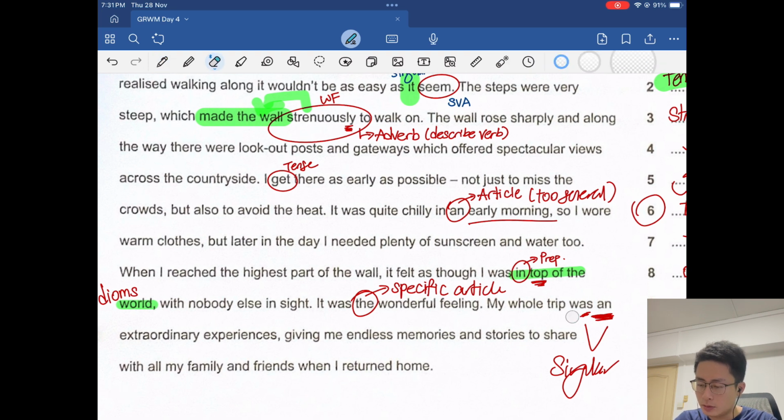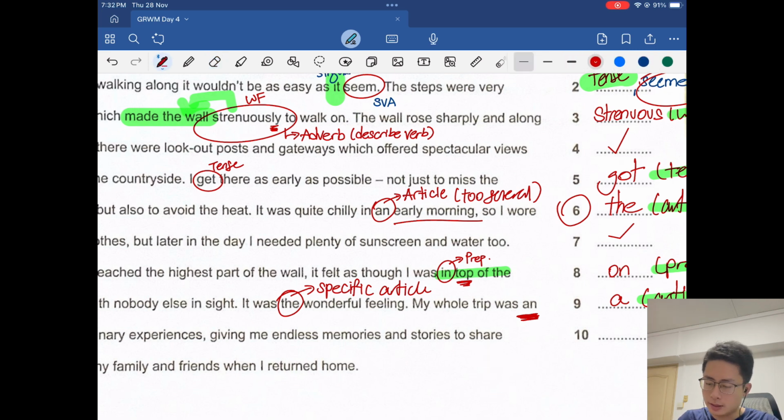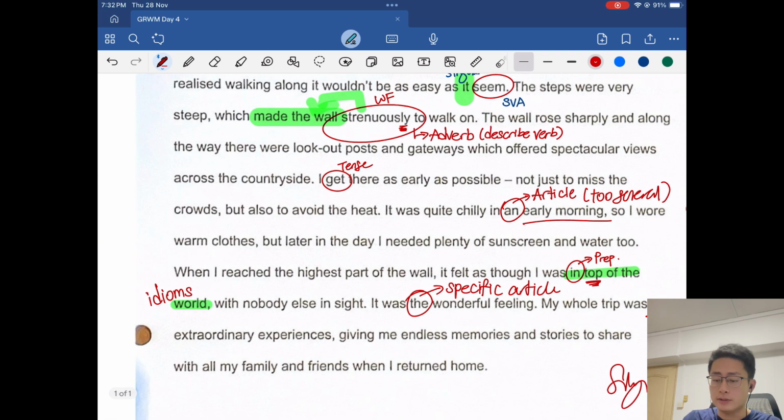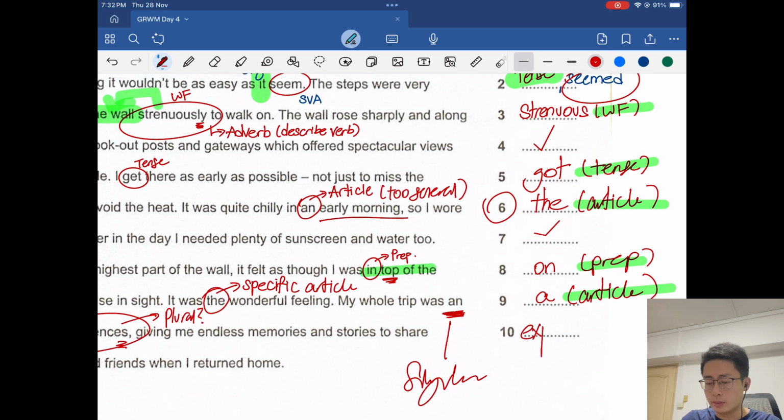Right, so this is going to be a singular object that we're going to be introducing here, correct? And this singular object is going to be the extraordinary experiences. If it's going to be singular, why is there an S here? So this is a mistake, correct? Why is this plural? So this should be a singular noun. So in this case, it should be "experience". Just one experience, which makes sense, right?